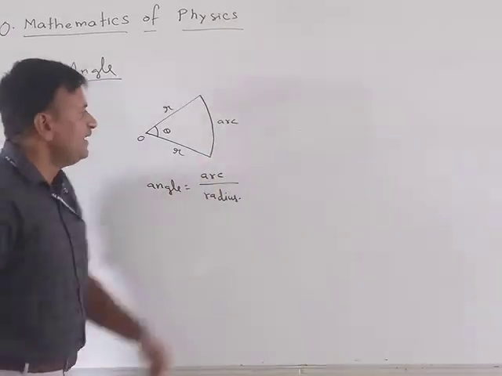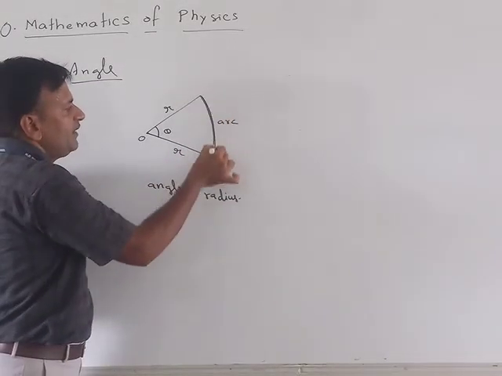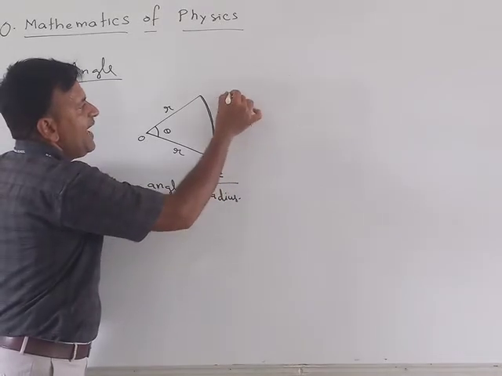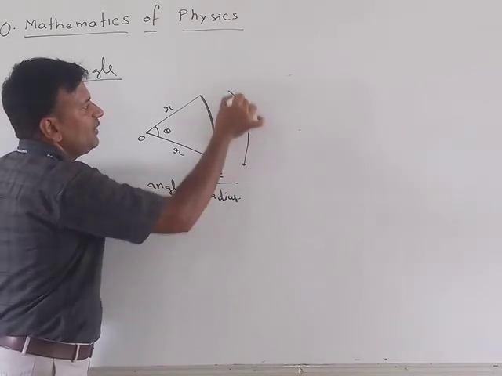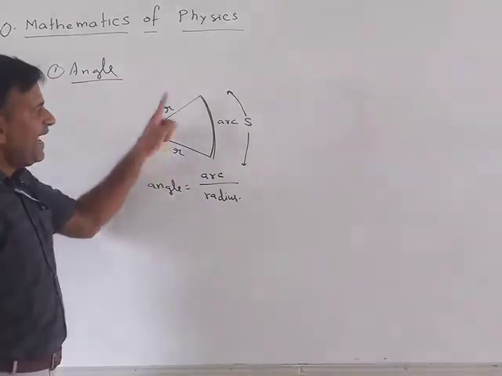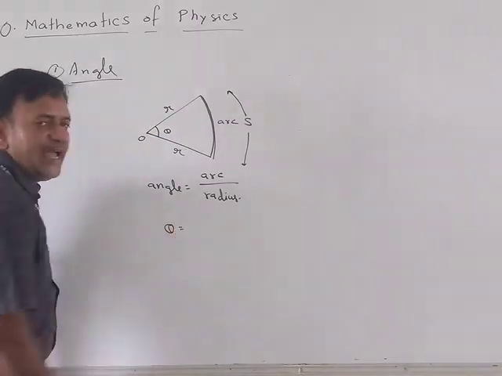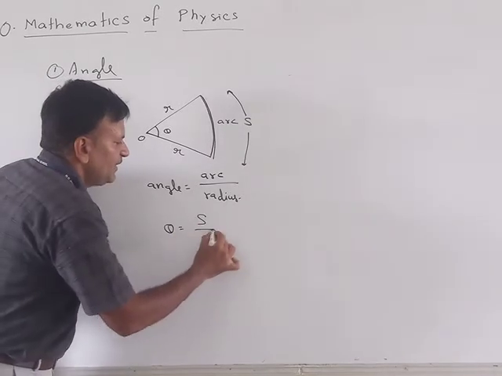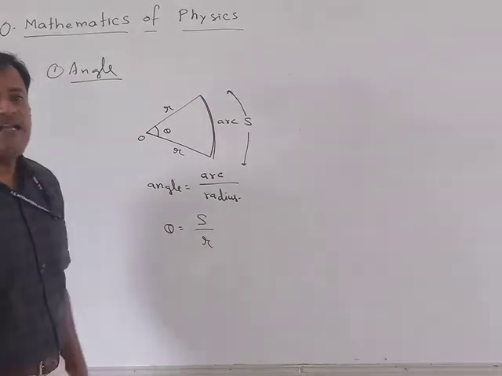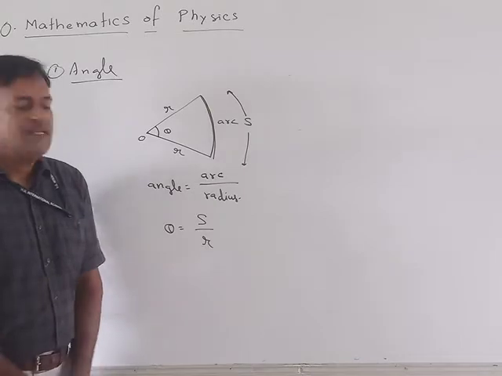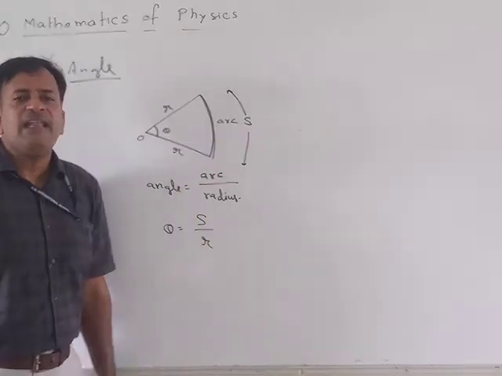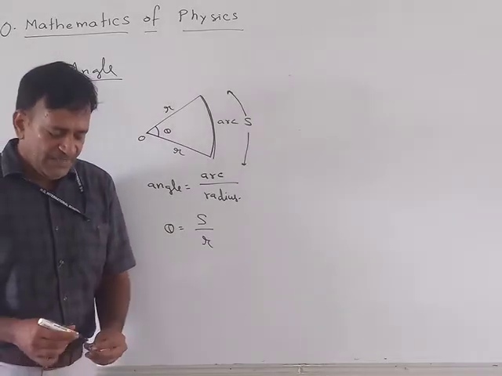Let me call this measurement S. S stands for the arc, theta is the angle, which is arc upon radius. So this is what an angle actually means.